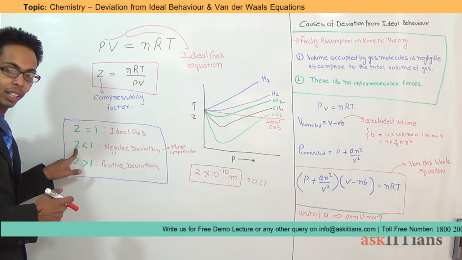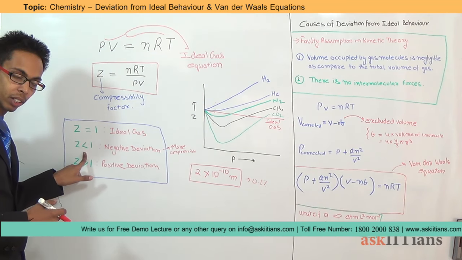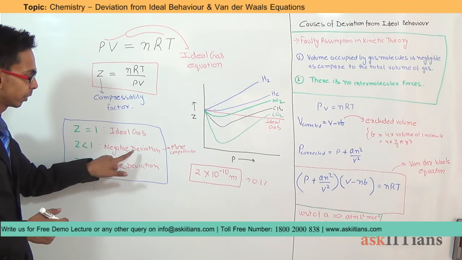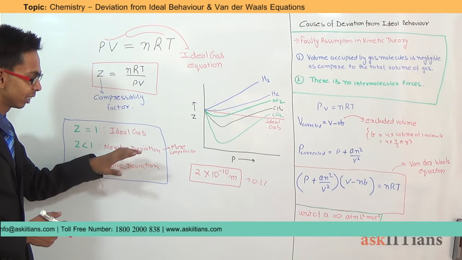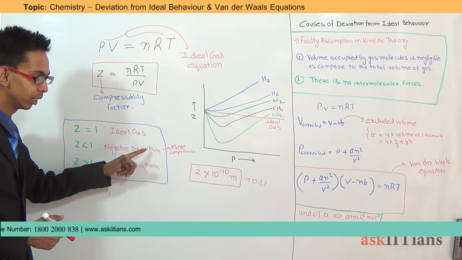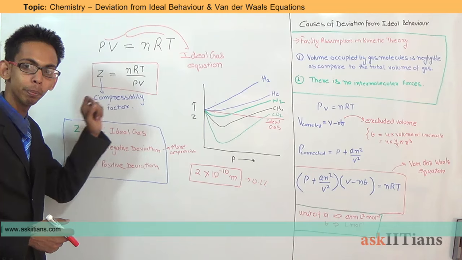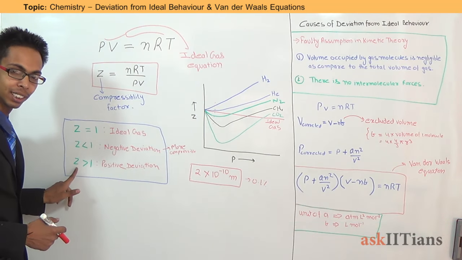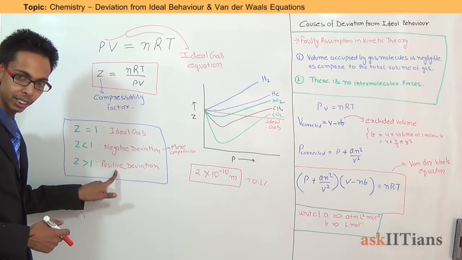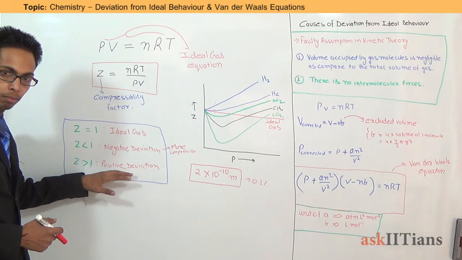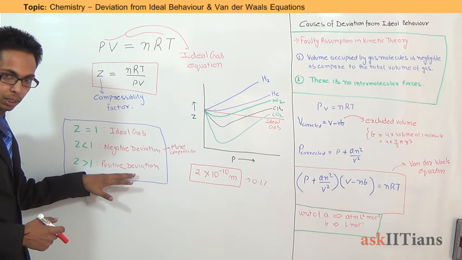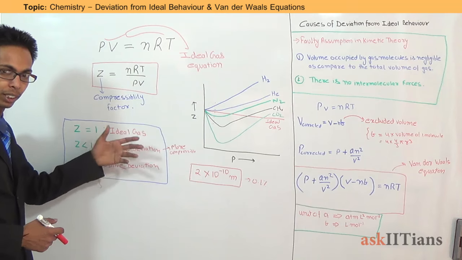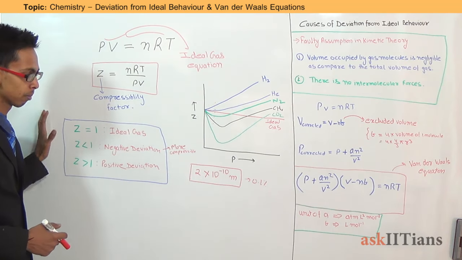If the value of Z is less than 1, this is known as negative deviation, and this represents that the gas is more compressible than expected from the ideal behavior. And if the value of Z is greater than 1, it is known as positive deviation, and this means that the gas is less compressible than expected from ideal behavior.